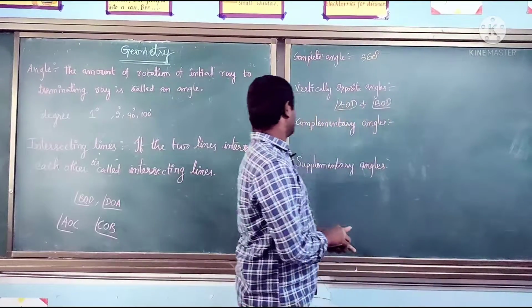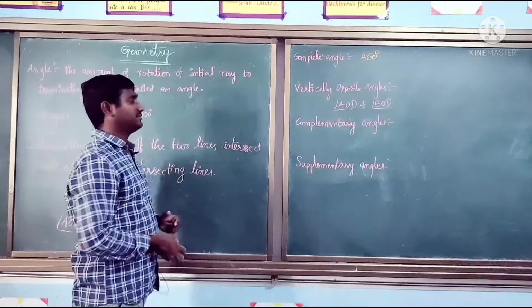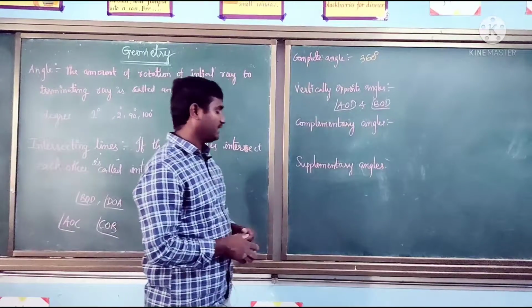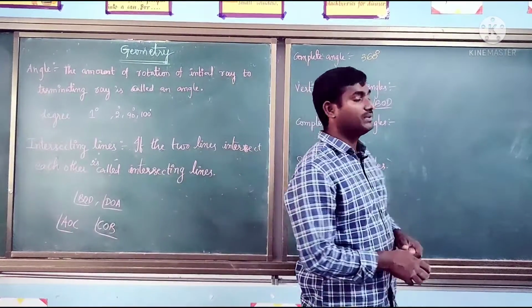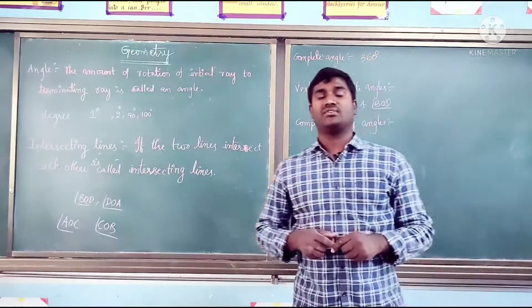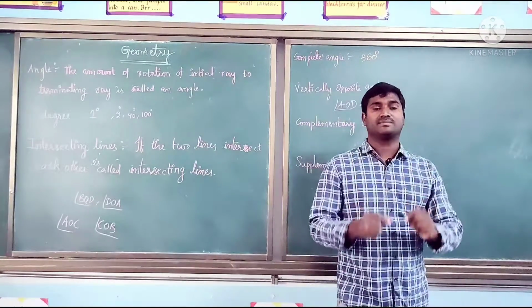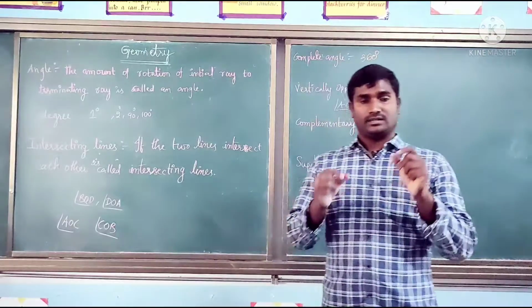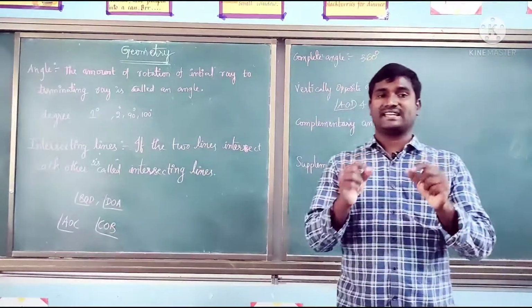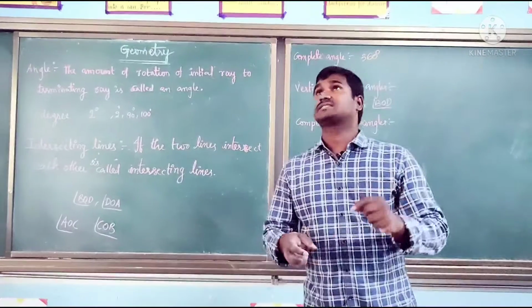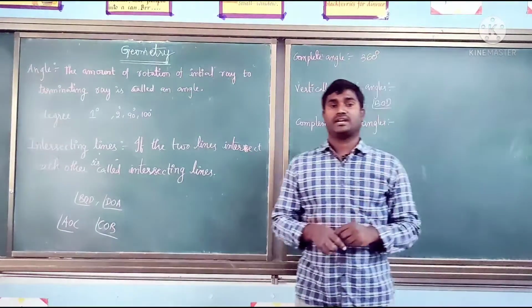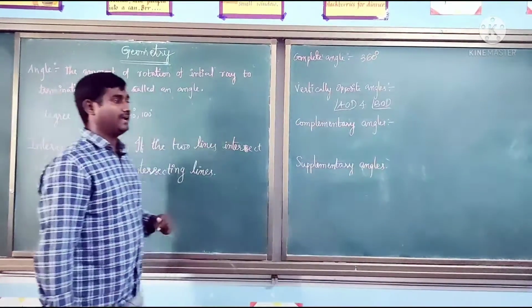Next definition we have is complementary angles. Complementary angles means if the sum of any 2 angles measures 90 degrees, they are called complementary angles.